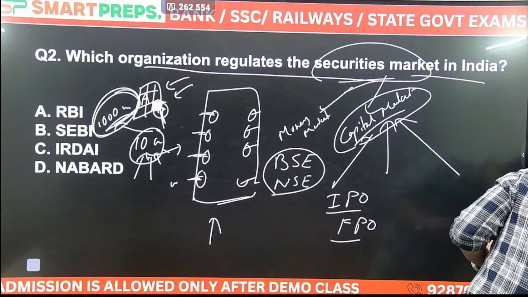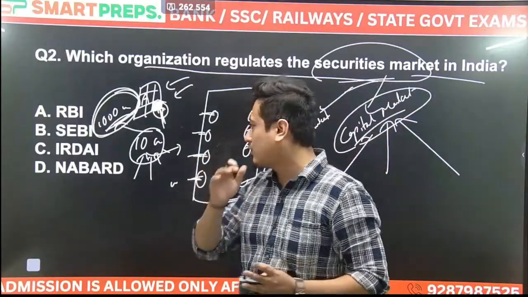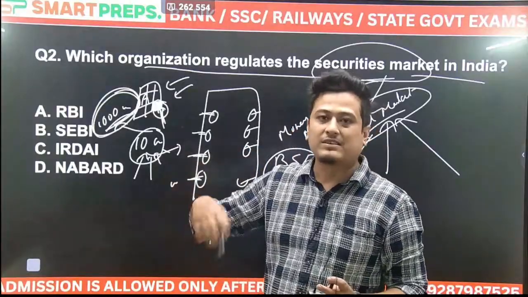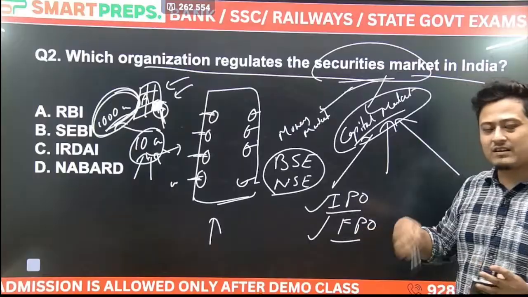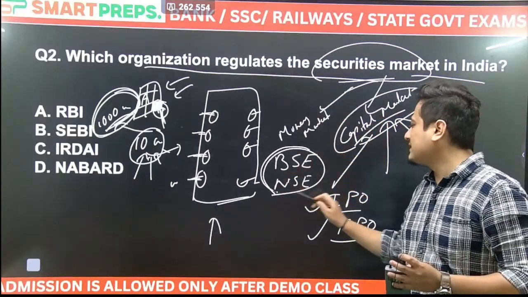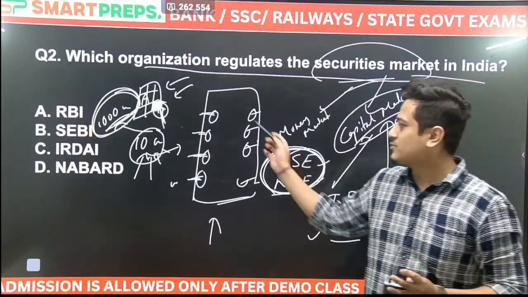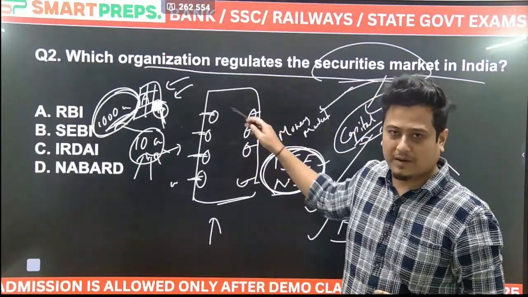Yes, Abhijit, Nikhil, you are right, but whatever I am trying to explain, I hope you are getting the point. So this is known as the capital market, where we see the listing of the companies. Initial listing is known as IPO. After IPO, if it is being listed again, it is known as FPO. It is being listed on two exchanges: Bombay Stock Exchange and National Stock Exchange. And this is how the capital market works.